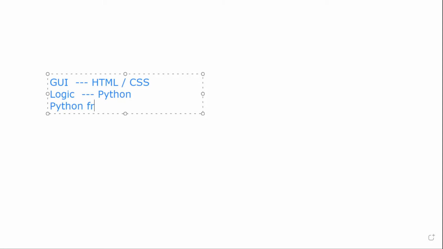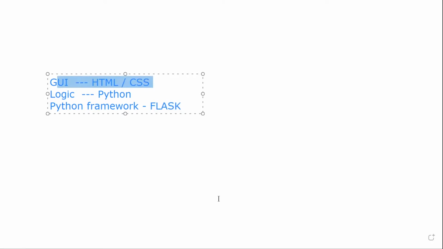which is called Flask. This is a very important framework. With this framework, you are able to integrate HTML and CSS with Python. So now let's see how I am doing that. Let's start with designing the GUI.